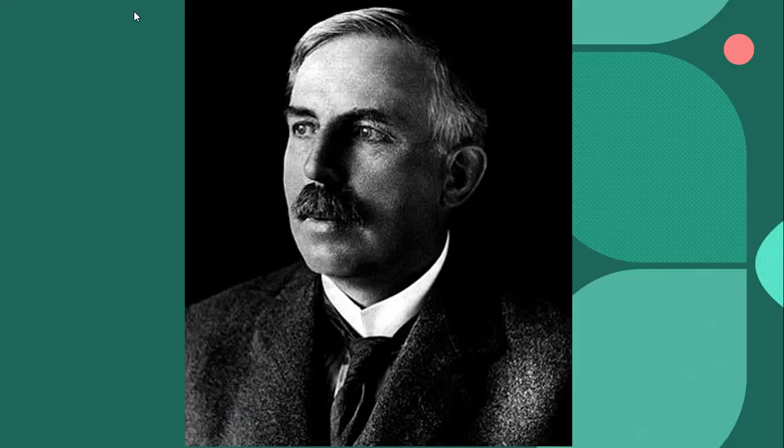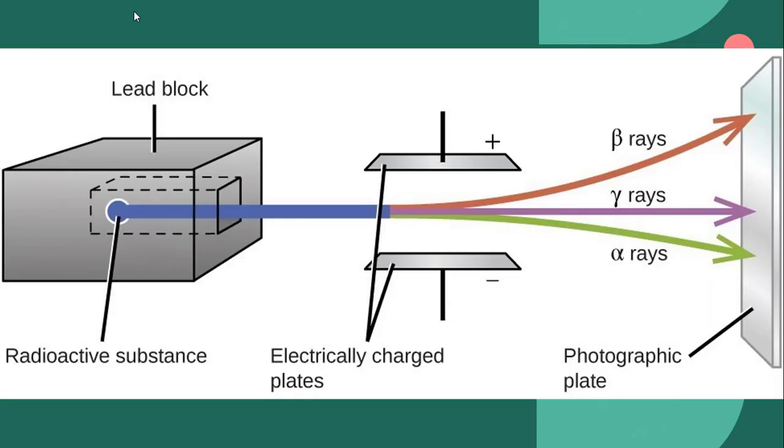In 1902, Rutherford began investigating the nature of the radiations emitted from radioactive elements, and he observed that the radiations were actually composed of 3 types of rays, and those 3 types of rays were alpha rays, beta rays, and gamma rays.